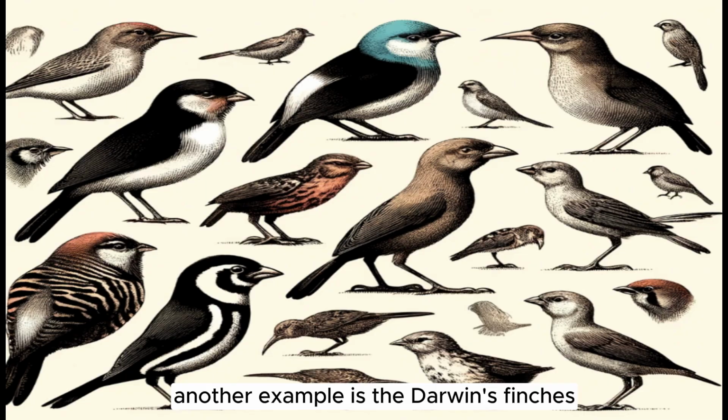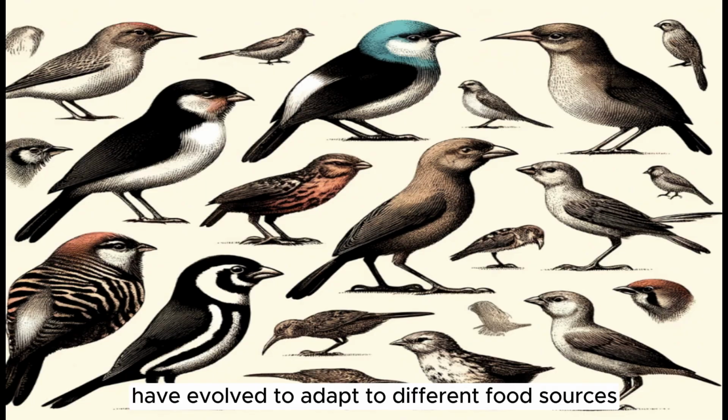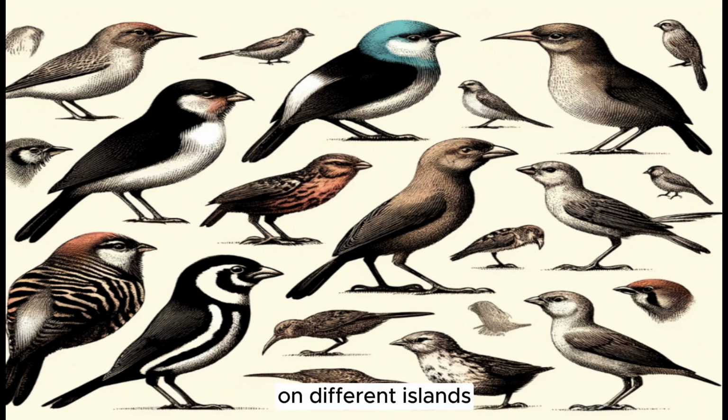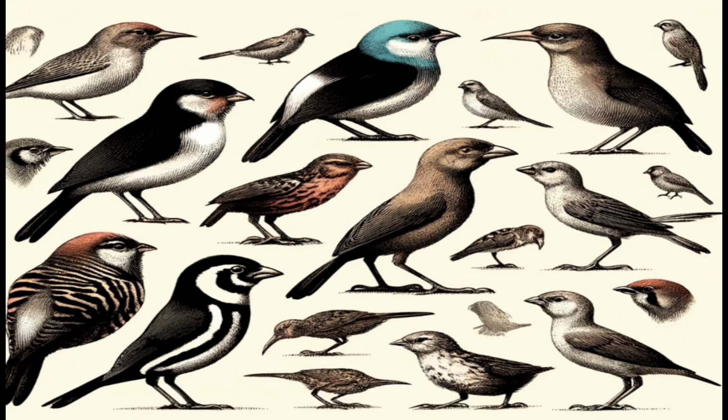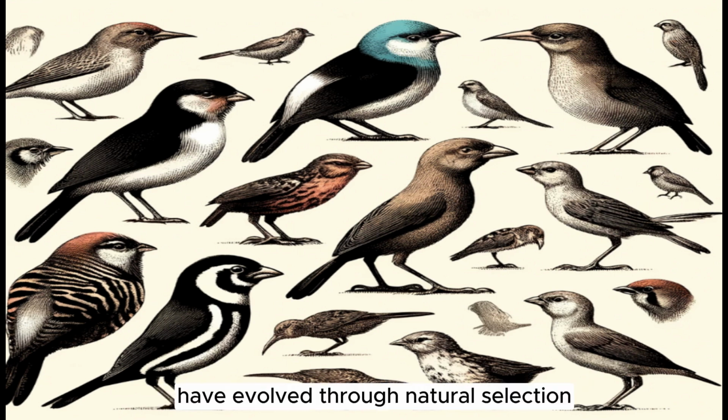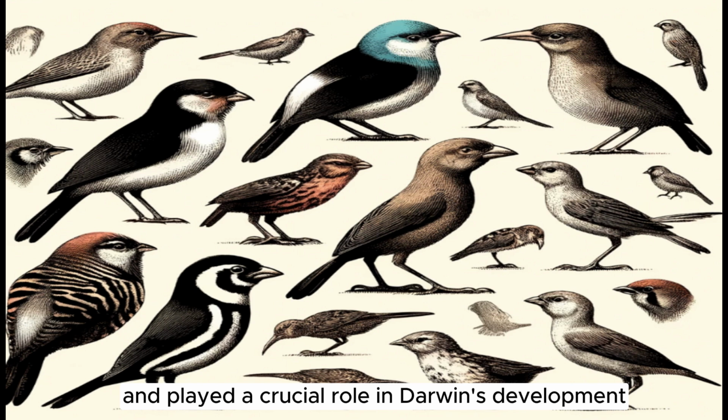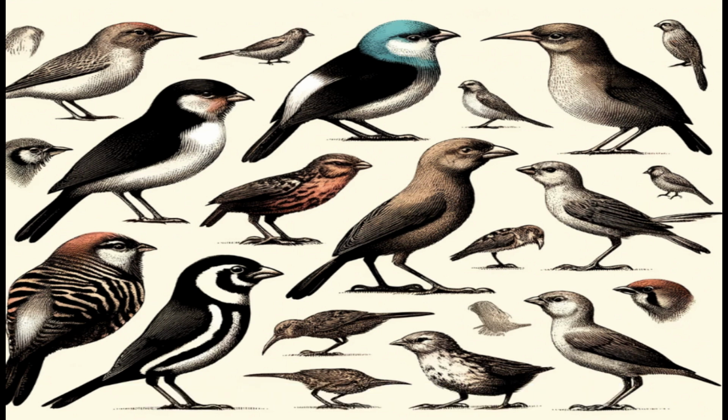Another example is Darwin's finches on the Galapagos Islands. These finches have evolved to adapt to different food sources on different islands. The shape and size of the finches' beaks vary according to the type of food they consume. These differences have evolved through natural selection and played a crucial role in Darwin's development of the theory of evolution.